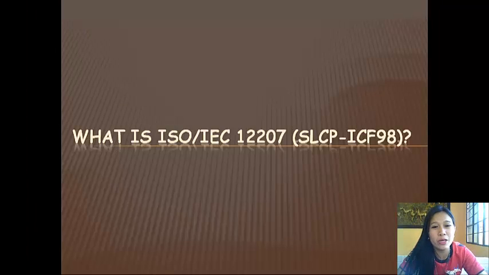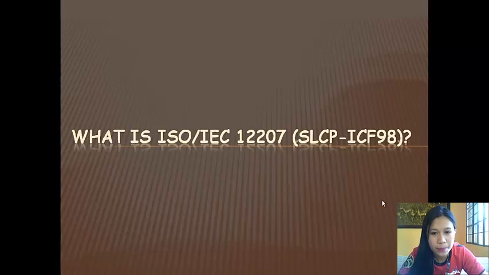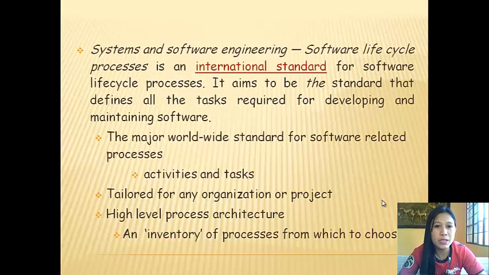Hi, I'm Romeo Margie. I'm going to discuss what ISO/IEC 12207 is. It's a standard in software engineering. Software lifecycle processes is an international standard for software lifecycle processes. It aims to be the standard that defines all the tasks required for developing and maintaining software.